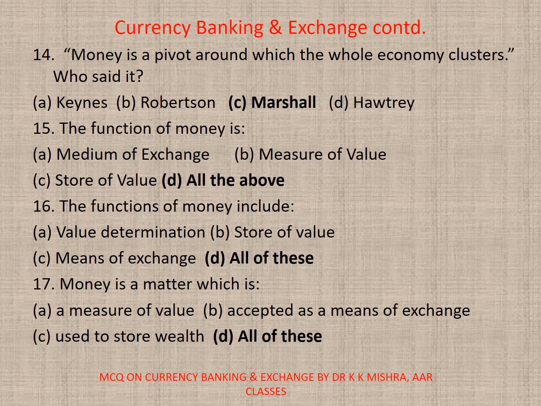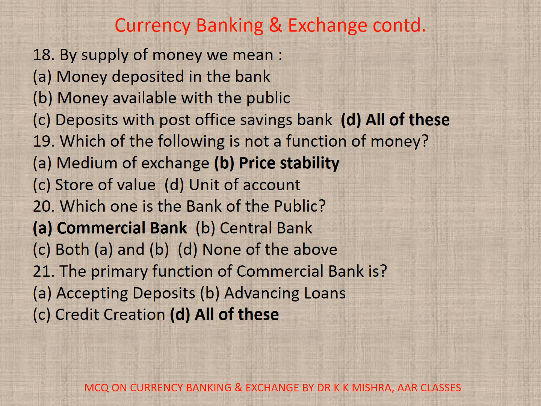16. The functions of money include A. Value determination, B. Store of value, C. Means of exchange, D. All. Correct option is D. All. 17. Money is a matter which is A. A measure of value, B. Accepted as a means of exchange, C. Used to store wealth, D. All. Correct option is D.